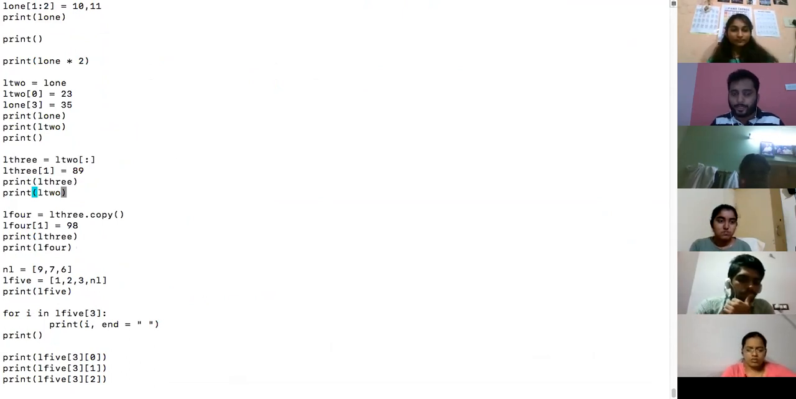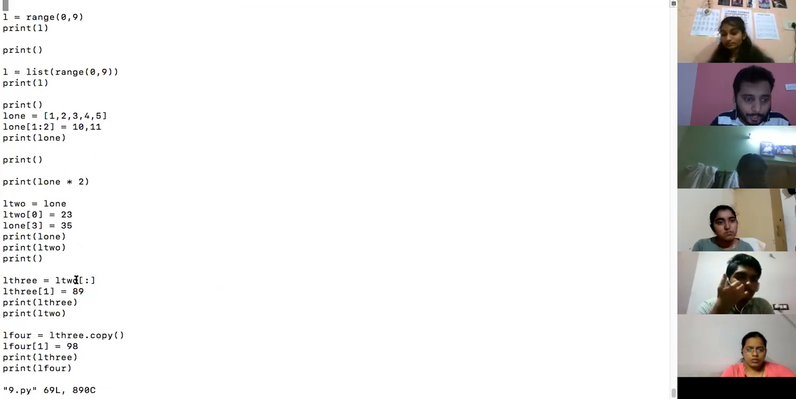Okay, so basically you can see the output. I'm creating a new copy, all elements, correct. I'm making a different copy. You want me to show the code here? So I'm saying whatever is there in L2, make a separate copy and put it in L3.